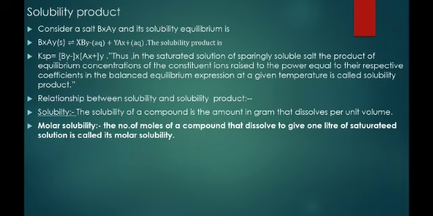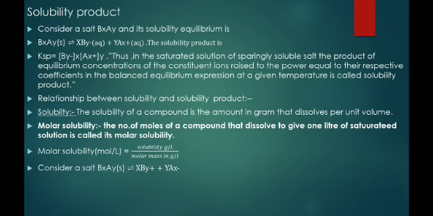Molar solubility: the number of moles of compound that dissolve to give 1 liter of saturated solution is called its molar solubility, when the number of moles is what? 1. Now, molar solubility in mole per liter is equal to what? Solubility in gram per liter divided by molar mass in gram per mole.